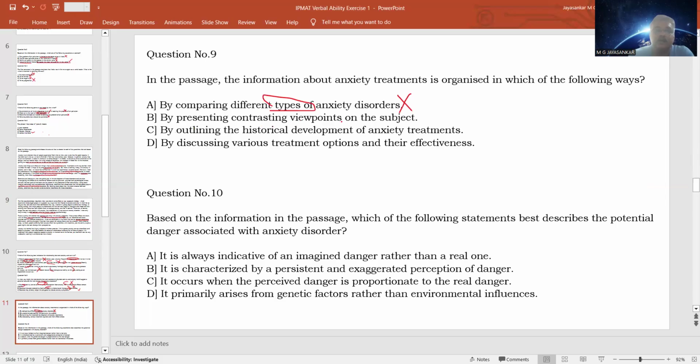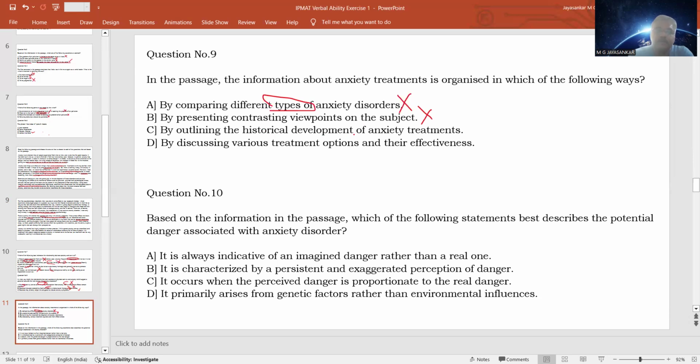Option B, by presenting contrasting viewpoints on the subject. Are there any contrasting viewpoints? Contrasting means opposing viewpoints or viewpoints which are different from one another. No, there are no such contrasting viewpoints. So wrong. Option C, by outlining the historical development of anxiety treatments.